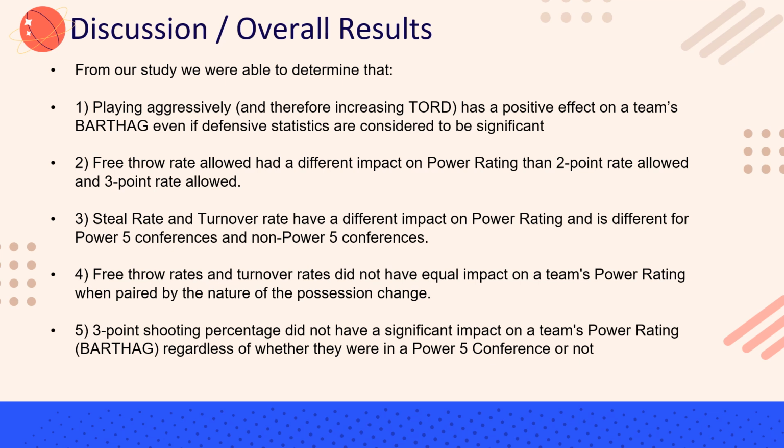From hypothesis 3, we see that steal rate and turnover rate have different impacts on power rating and are different for Power 5 conferences and non-Power 5 conferences. For hypothesis 4, we found that free throw rates and turnover rates did not have equal impact on a team's power rating when paired by the nature of the possession change. And finally, for hypothesis 5, we see that 3-point shooting percentage did not have a significant impact on a team's power rating, regardless of whether they were in a Power 5 conference or not, meaning that it is important for teams to look at other factors such as defense and their steal rate.